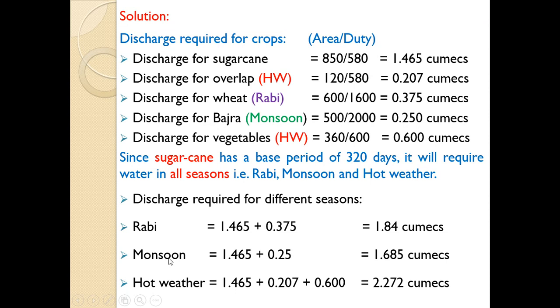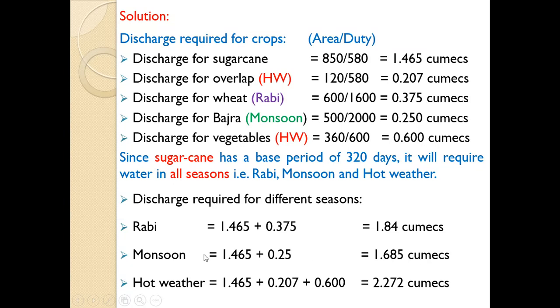Similarly for monsoon, only the bajra crop is mentioned, so its discharge is 0.25. In addition we have to consider sugarcane, 1.465. So 1.465 plus 0.25 comes to be 1.685 cumecs.